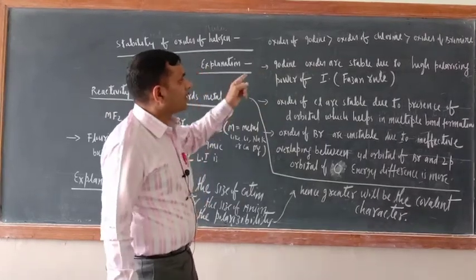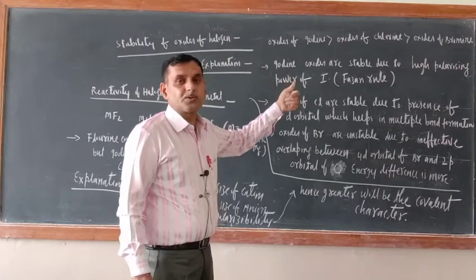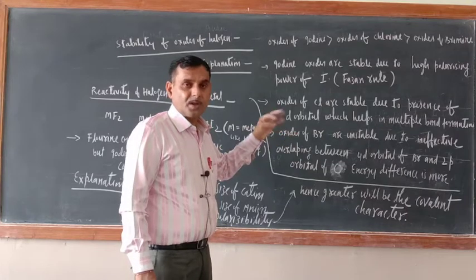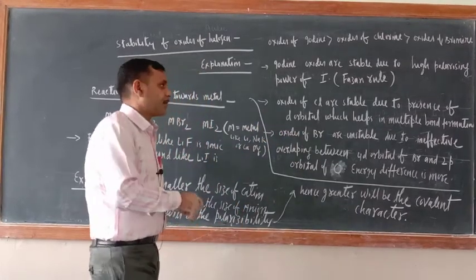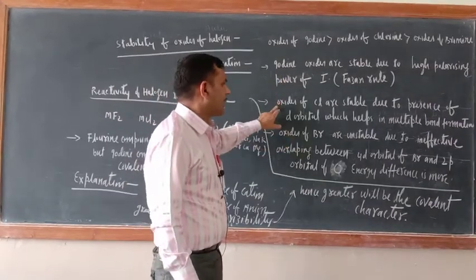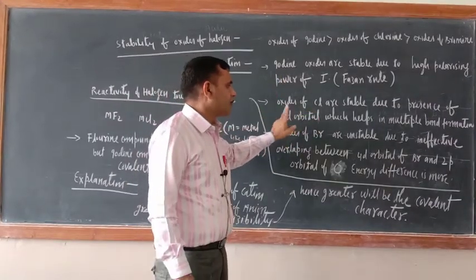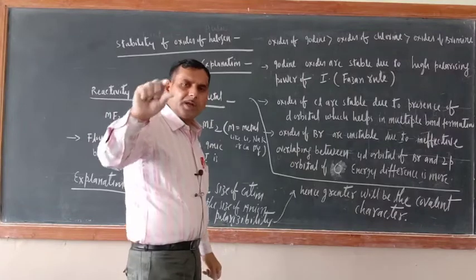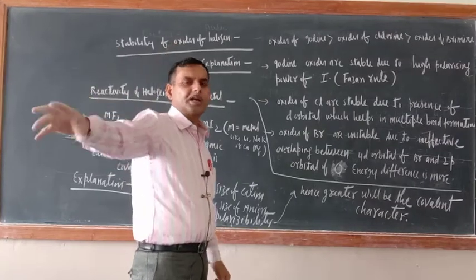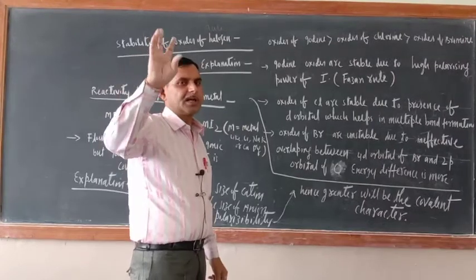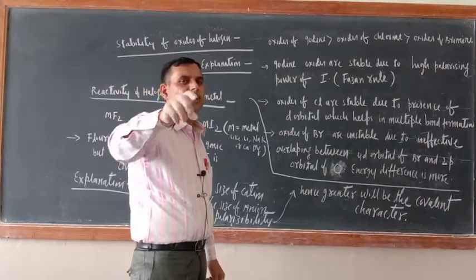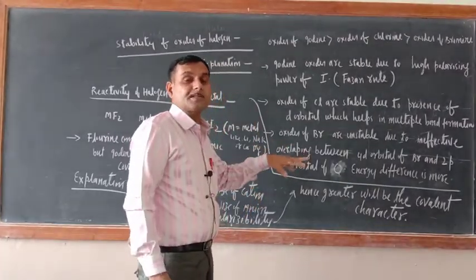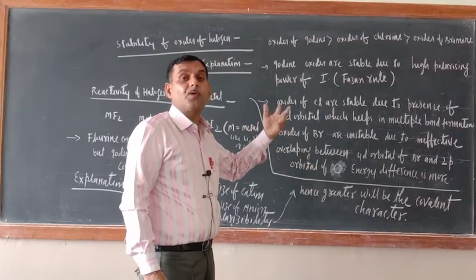Okay, then according to this rule, the next one should be bromine, because after iodine, bromine is the largest. But see, in bromine I will tell what is happening. Next one is oxides of chlorine. Oxides of chlorine are stable due to the presence of d orbital, which helps in multiple bond formation. Just see, in chlorine oxide, the bonding atoms are chlorine and oxygen. In oxygen, d orbital is not there, but in chlorine, d orbital is there. So the presence of d orbital in chlorine helps it to form the multiple bond.